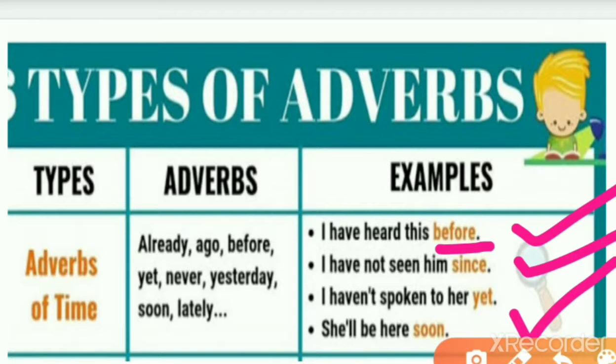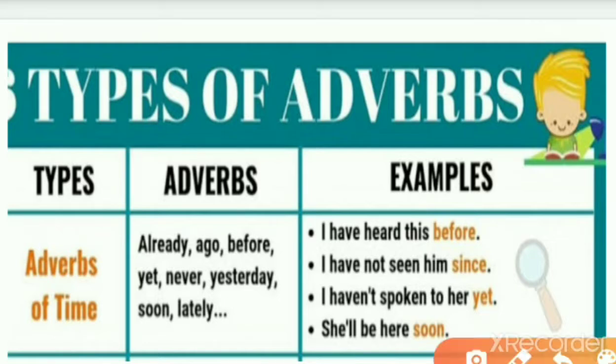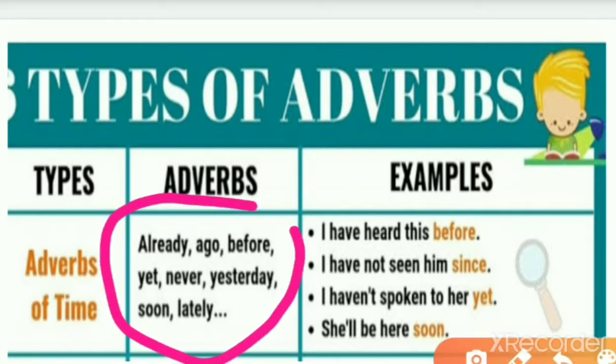Okay. So next we have: she will be here soon. It means soon is here. She will meet her soon. So soon is the time, indicating that I will meet him very soon. Okay. So these are the adverbs related to the adverbs of time.